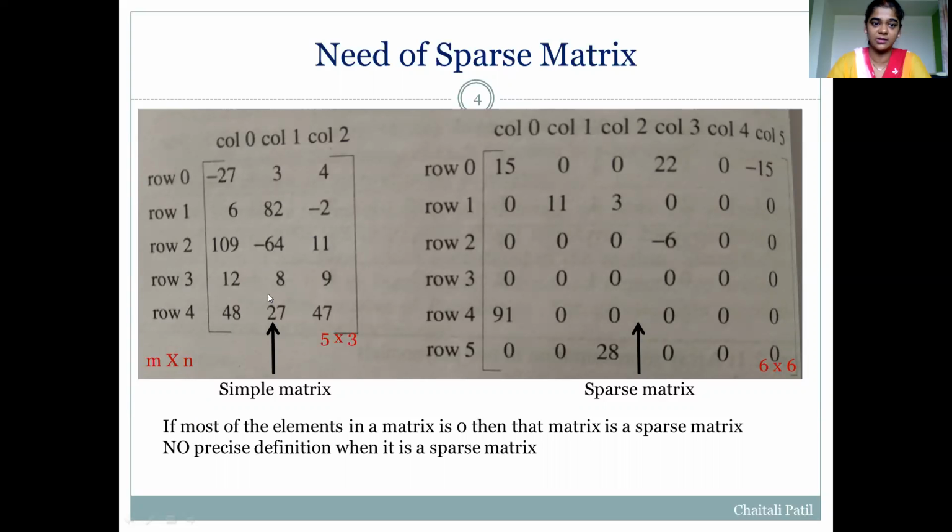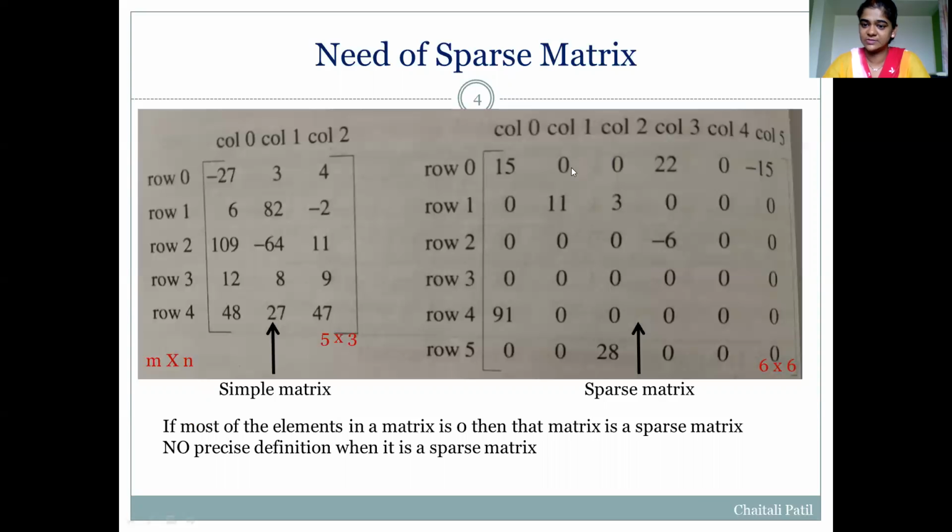If we observe all these elements, all elements are non-zero. So this is a normal simple matrix of size 5 by 3. Whereas in this second matrix, if we observe carefully, all the elements are mostly zero. There are very few non-zero elements. So this second matrix is an example of a sparse matrix.